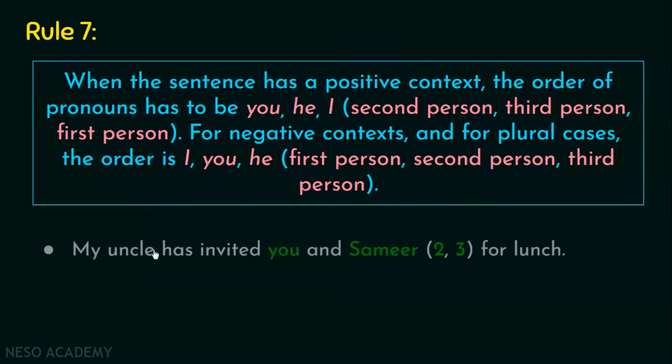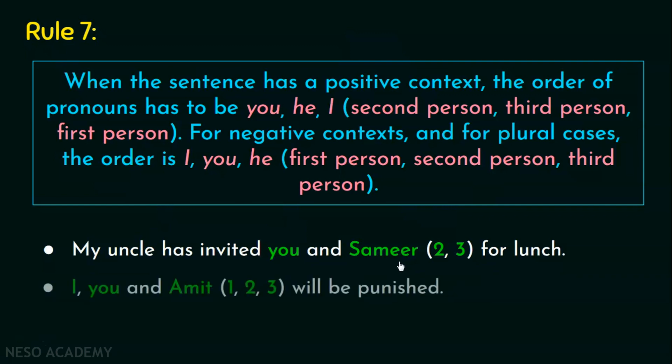For example, my uncle has invited you and Samir for lunch. So this means that the sentence is quite positive. It's a very happy and good sentence. Okay, so it's a positive context. So the order should be second person and the third person. So the sentence is absolutely correct.